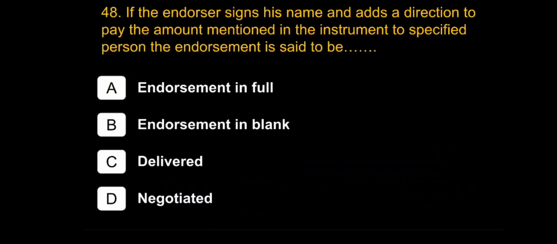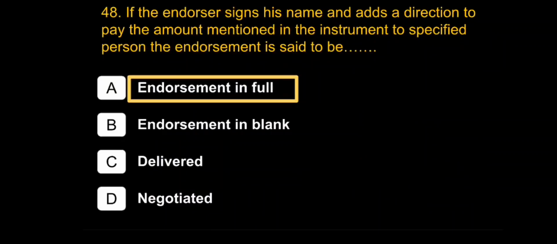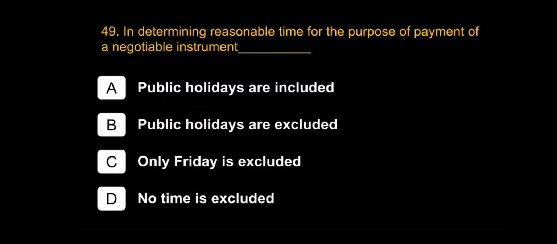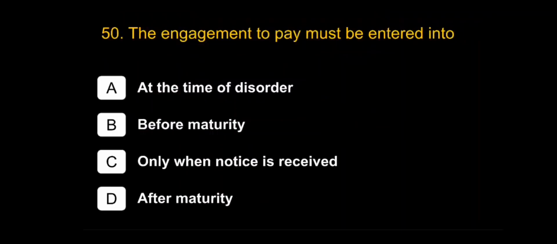If the endorser signs his name and adds a direction to pay the amount mentioned in the instrument to specified person, the endorsement is said to be endorsement in full. In determining reasonable time for the purpose of payment of a negotiable instrument, public holidays are excluded. The engagement to pay must be entered into before maturity.